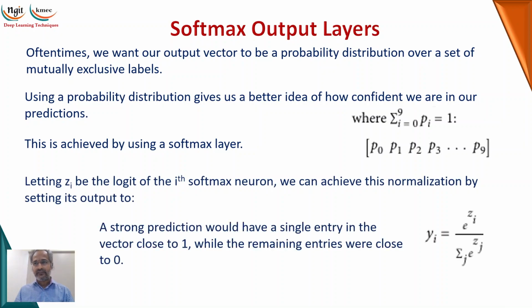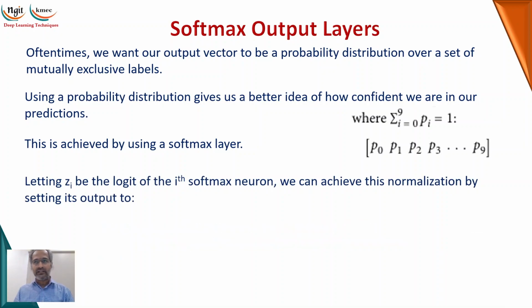For example, P0 may be 0.5, and P1 may be 0.5, and P2, P3, P4 and all the others should be 0. If you add P0 plus P1 plus P2 plus P3 and so on, you should get 1. So the probability will be distributed among the 10 values, right?